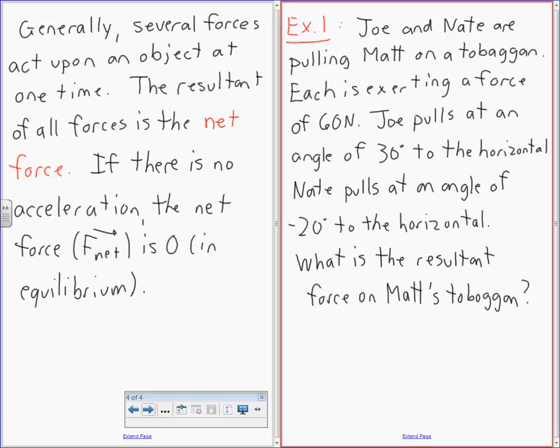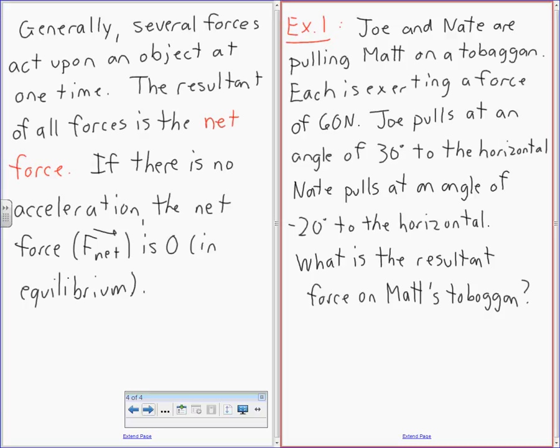It's acting on him, the resultant force on Matt's toboggan. So based on the forces that Joe and Nate are pulling at it, what is the resultant force going to be on it? By the horizontal, we mean it's straight from the toboggan, pulling to the right. Exactly, that's what I mean. So we'll leave the third dimension for right now. That's coming up in example 2.